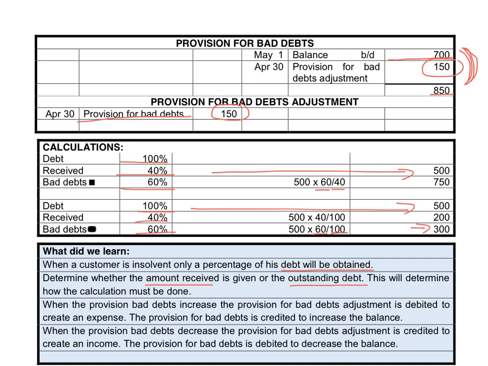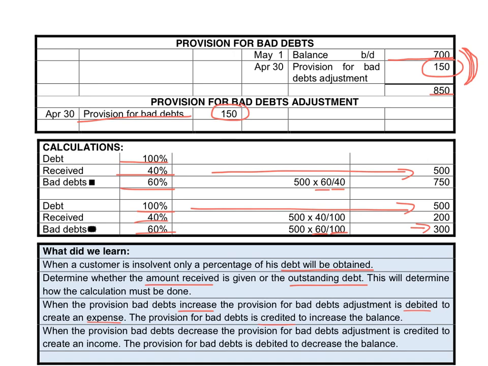calculation. When the provision for bad debts increases, the provision for bad debts adjustment account will be debited to create an expense. The expense will be transferred to the profit and loss to reduce the profit of the business. The provision for bad debts account will be credited because the amount must increase to the new balance.